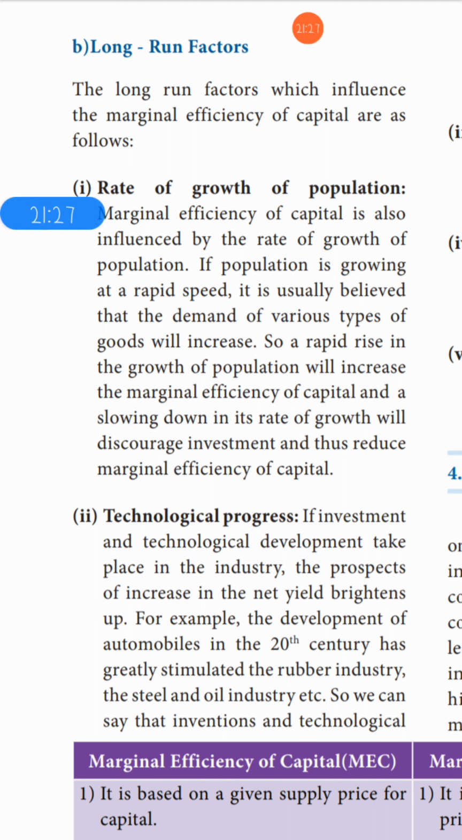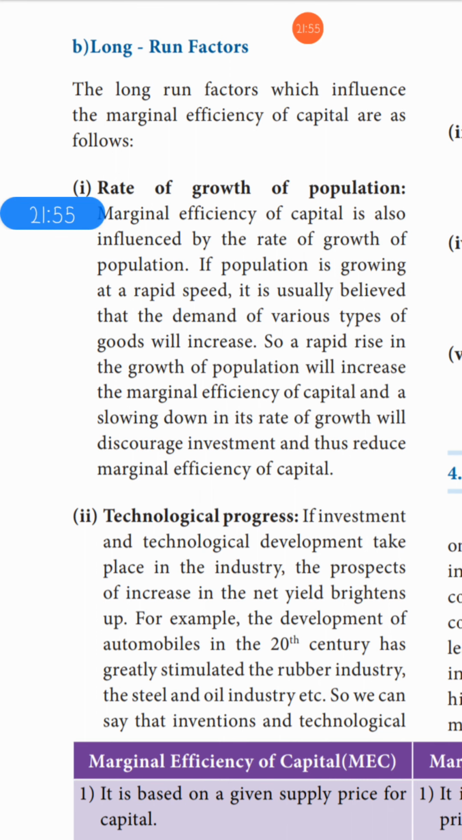If population is growing at a rapid speed, if there is more increase in the population, this will usually affect the investment. So a rapid rise in growth of population will increase the marginal efficiency of capital, and a slowing down in its rate of growth will discourage investment and thus reduce marginal efficiency.